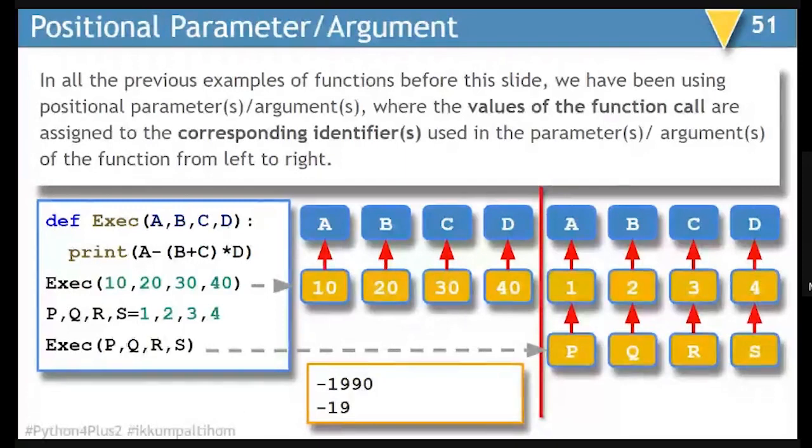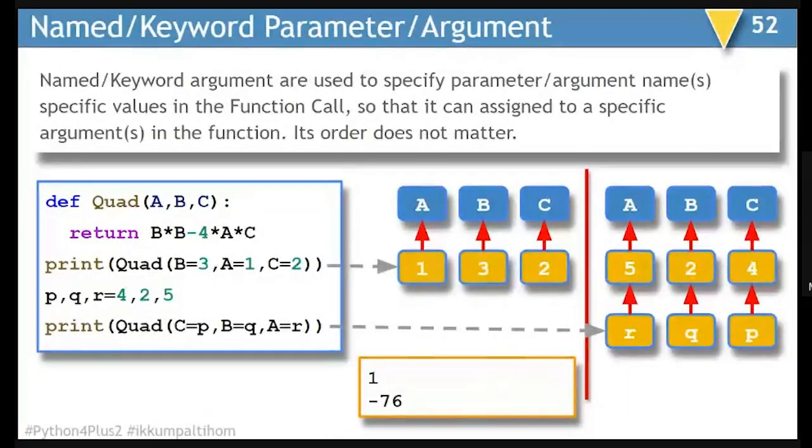So this is similar kind of example. It's just to show you that corresponding values are assigned. But suppose you don't want to go this traditional way, you have to use named or keyword parameters or arguments. So named and keyword parameters are used to specify parameters or argument names, specific values in a function call, so that it can be assigned to a specific arguments in the list. Its order does not matter. That means whether first parameter comes before or second parameter comes before, it does not matter.